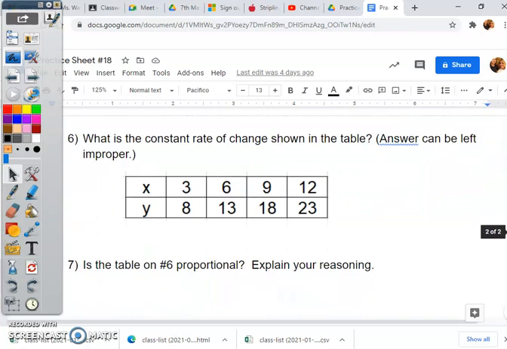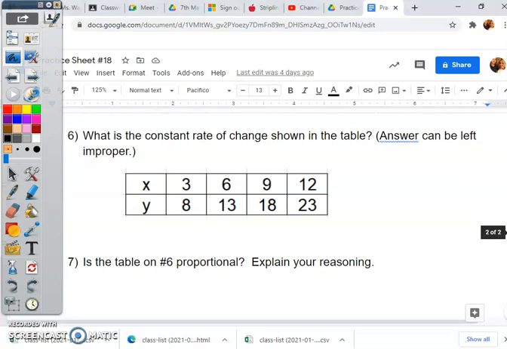I think we're good on constant rate of change. But we will go on and do it anyway because we have a quiz over this week. Okay? So, what is the constant rate of change shown in the table? Remember, constant rate of change, delta y over delta x.